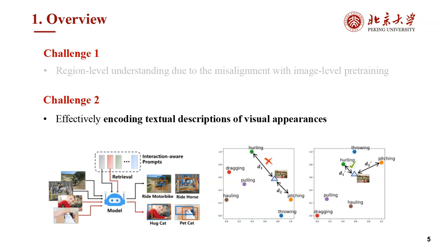This issue stems from the region-level misalignment mentioned above. CLIP's image-level pre-training fails to establish fine-grained visual-text correspondences, leading to the loss of critical action distinctions. For instance, words like hurl, throw, and pitch have distinct meanings but are often weakly aligned with visual cues. Similar backgrounds or irrelevant regions further disrupt learning, making it hard to distinguish actions like hurling versus pitching, as shown in the right figure below, limiting adaptability to novel interactions.